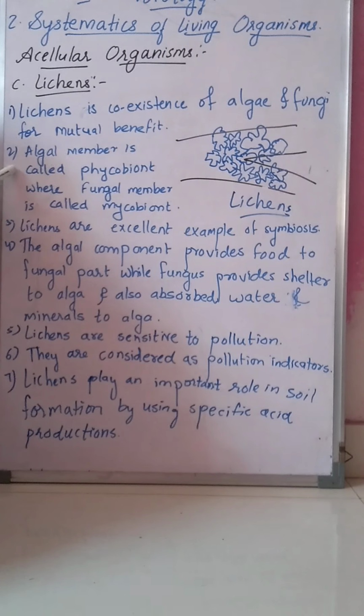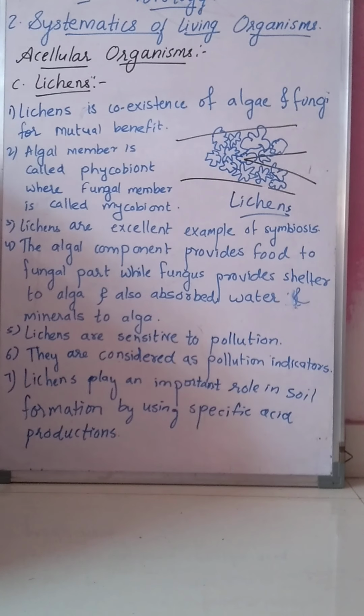This algal member, phycobiont, belongs to cyanobacteria, which is blue-green alga or green alga. Whereas the fungal member is called mycobiont.